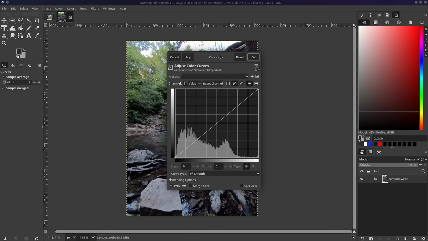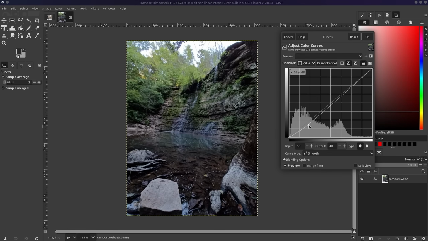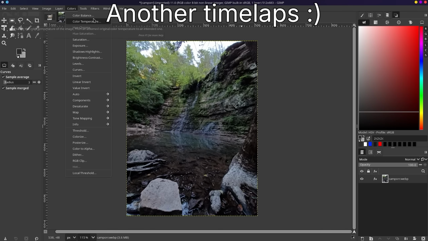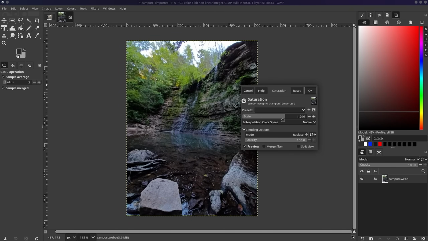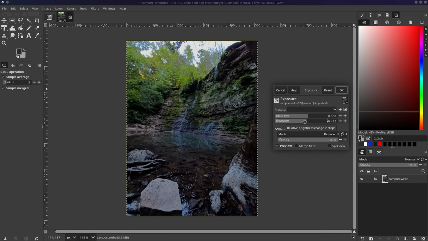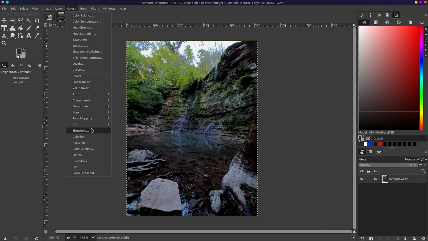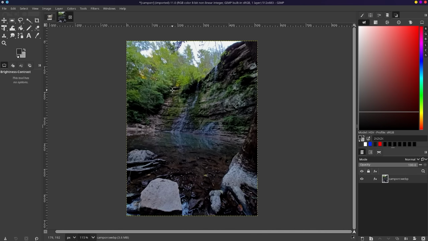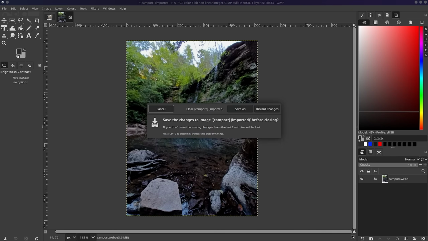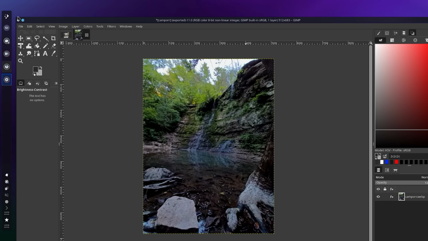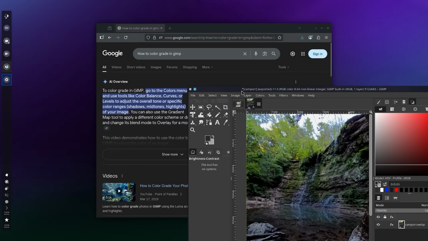So if we do curves, we can kind of edit the curves and whatnot. Now, if I go ahead and look in my files,